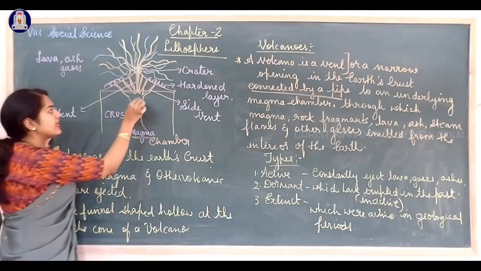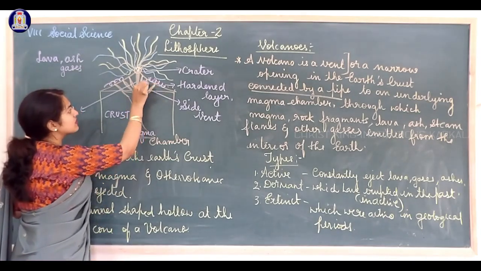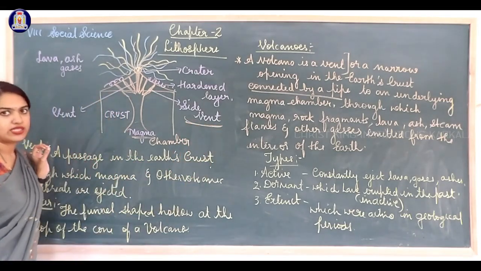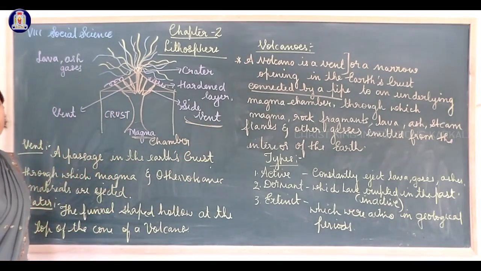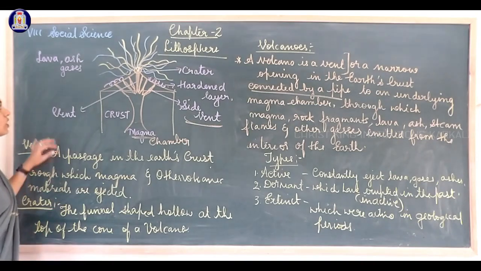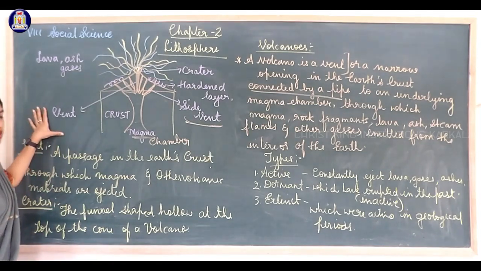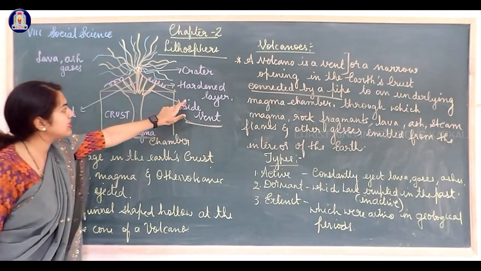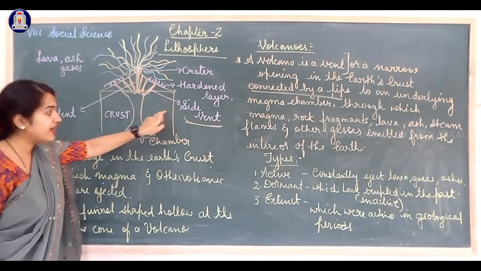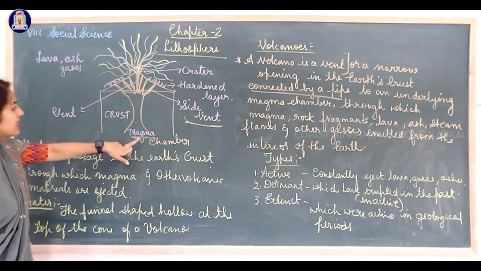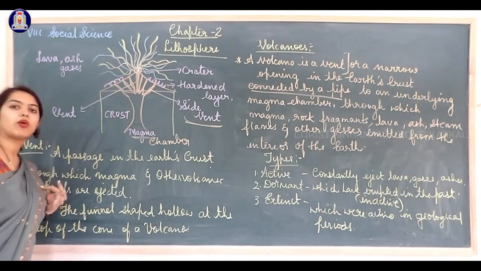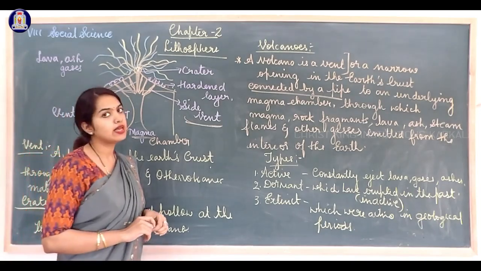Clear? Okay. These narrow vents, can you see the smaller ones? These are the side vents from which the volcanic eruption comes up. Do you understand? Hope it's clear for you. So, this is the crater. These are the hardened layer. These are the side vent. This is the crust, and this is the magma chamber. This is the main vent from which the volcanic materials come up.